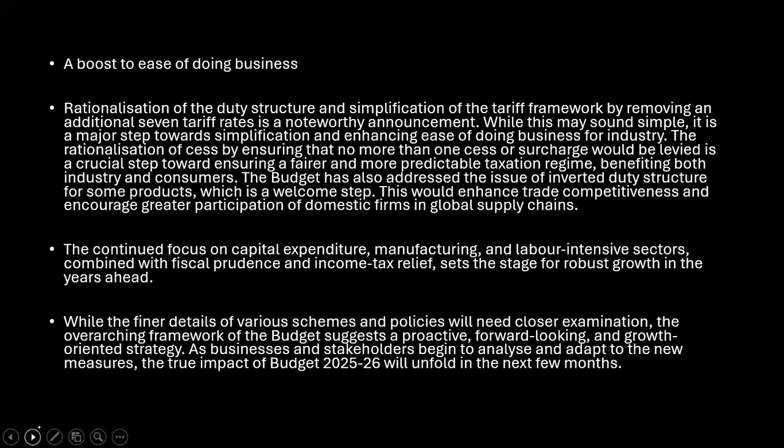What we need to understand is that the budget is continuously focusing on capital expenditure, manufacturing, and labor-intensive sectors, combined with fiscal discipline and income tax reliefs, which sets the stage for robust growth in the years ahead. While the detailed implementation of schemes remains to be seen, we have to still see how it's going to happen next year. The overall approach is proactive and growth oriented. Businesses and stakeholders will assess and adapt to these measures, and the impact will unfold over time. Over a period of time, we'll understand how this is going to unfold. But yes, this is what it has been focusing upon.